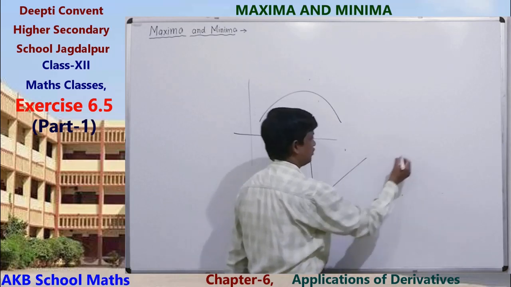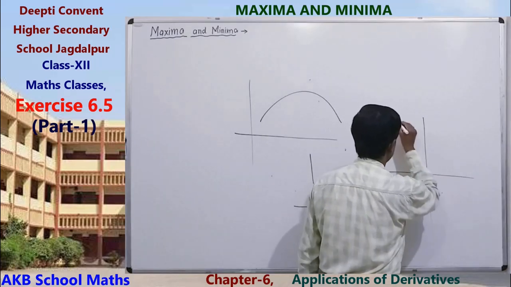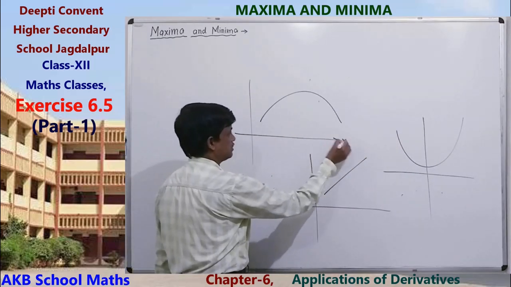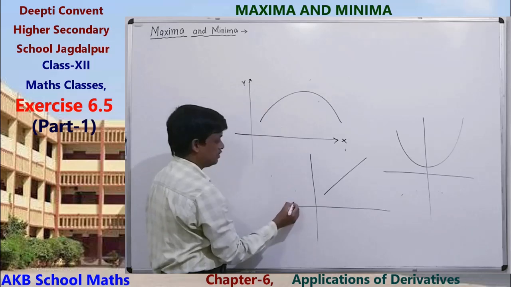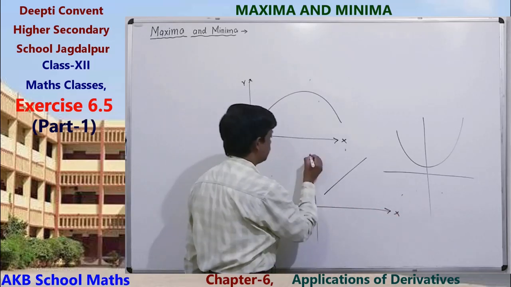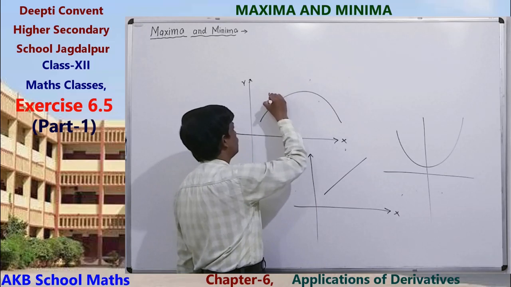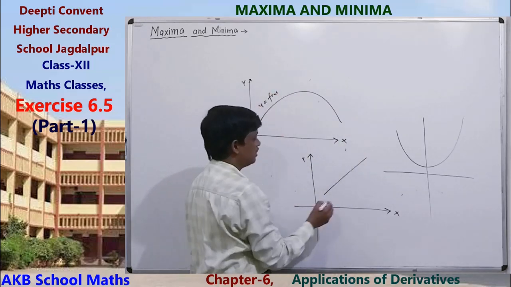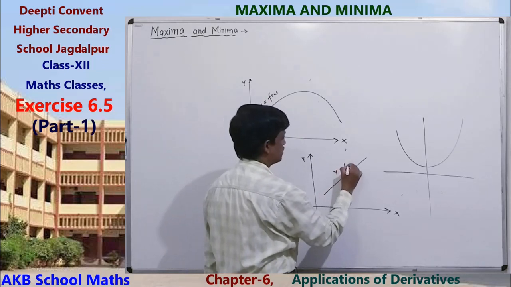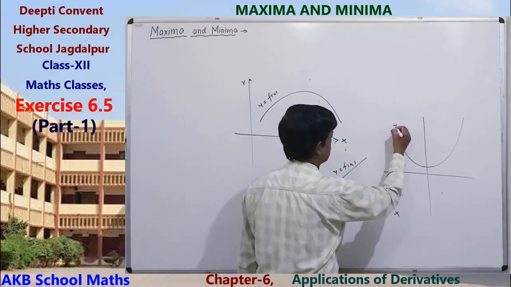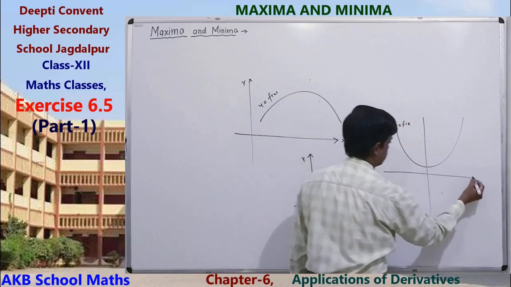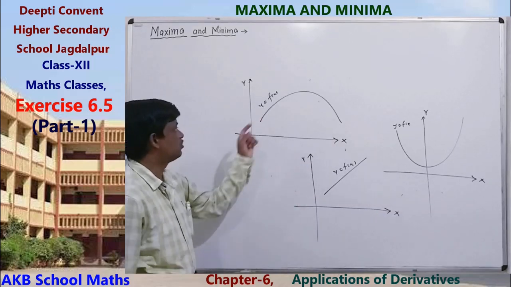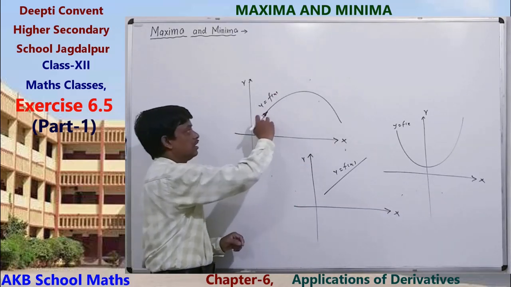Here also this is the x-axis, this is the y-axis, and this is the graph of the function y equals f(x). Similarly, this is also the graph of the function y equals f(x), with x-axis and y-axis.